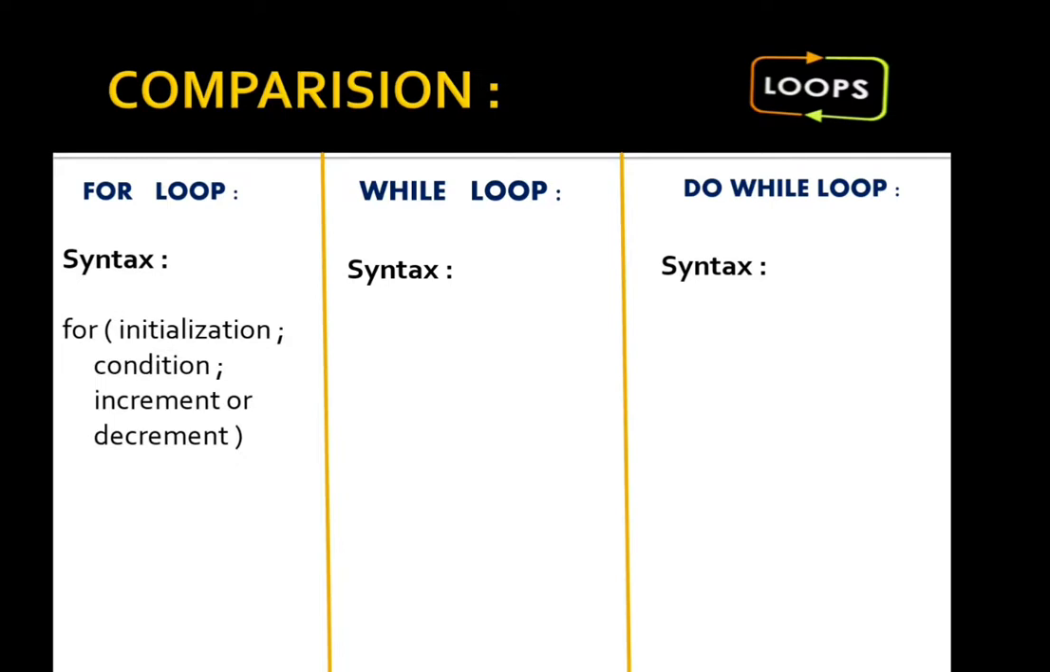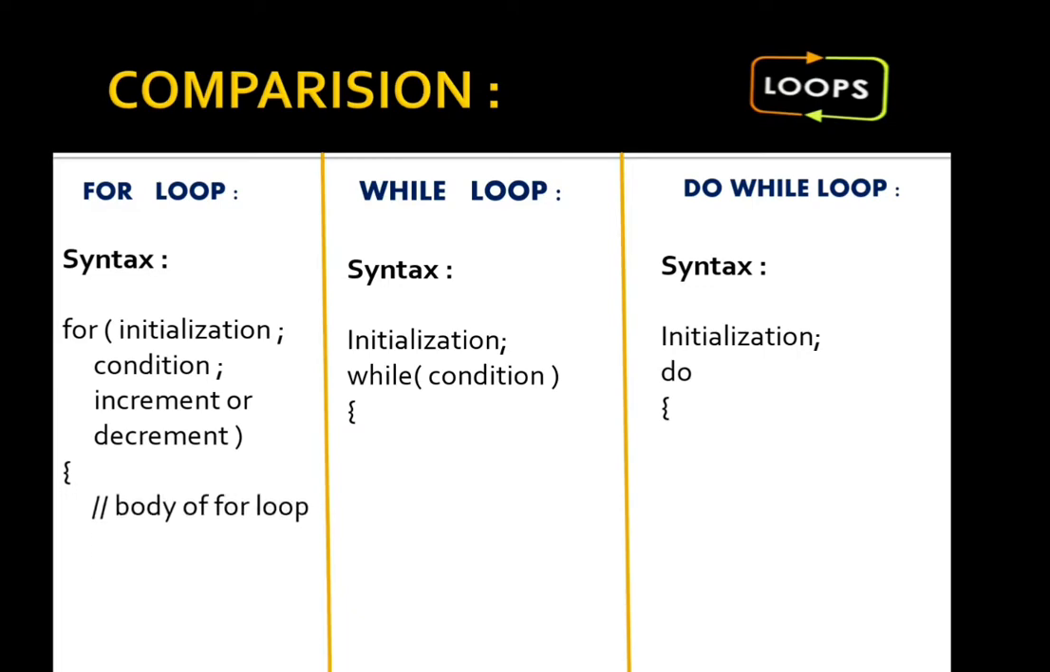See, in for we have to write initialization, condition, and increment or decrement combined. I told you earlier in my previous video also. In while we have to write initialization first, and the same in do while also. Then in while we write the condition, and in do while we have to write do.